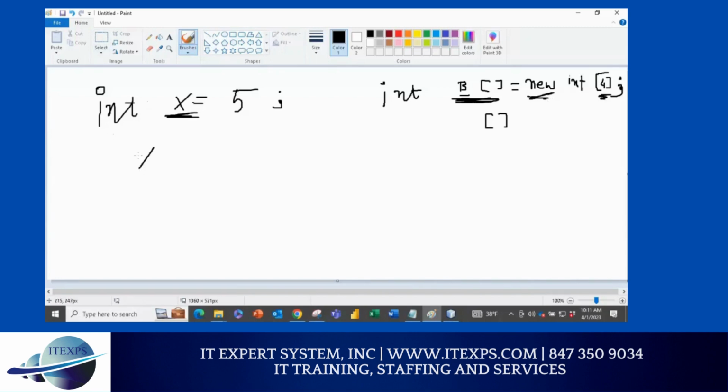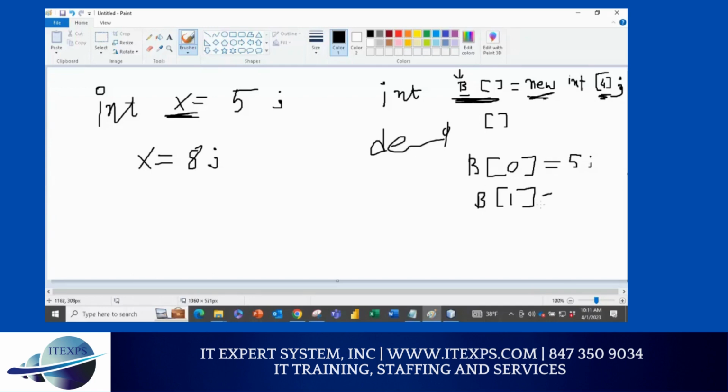Now, if I say x equal to 8, what is the value of x now? 8. Now, what is the value of b of 0? What is the value of b of 0? 0, because it's an int data type, the default value will be 0. But let's say I say b of 0 is 5, and b is the name of the array. This is the name of the array. And I say b of 1 is 100. Right? And now if I ask, what is the value of b of 2? What would be the value of b of 2?